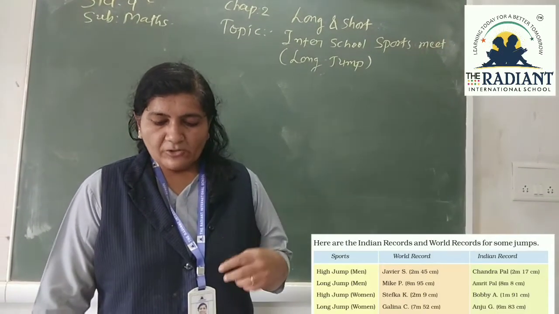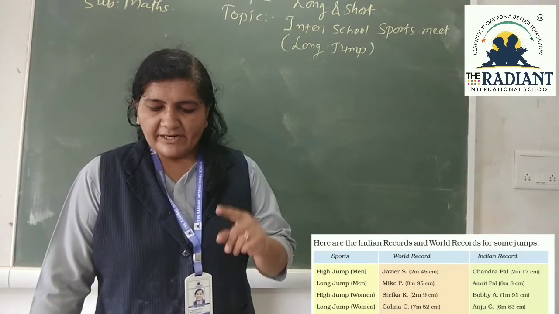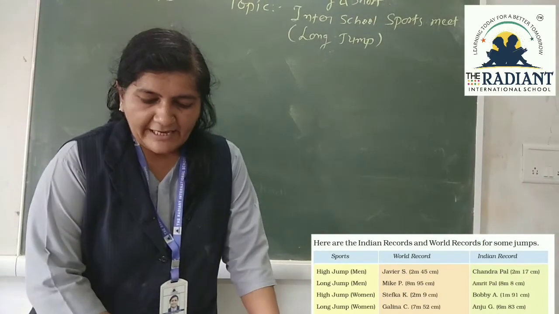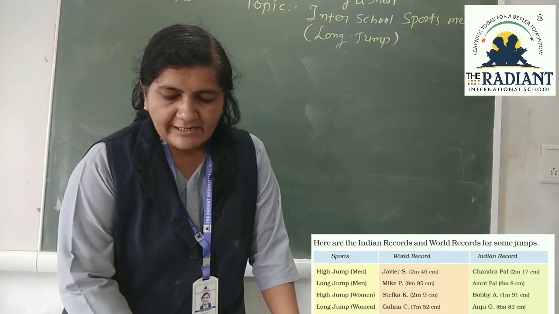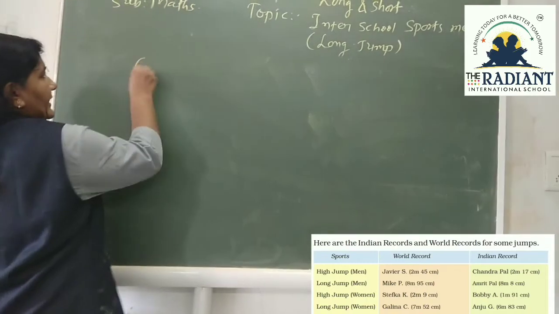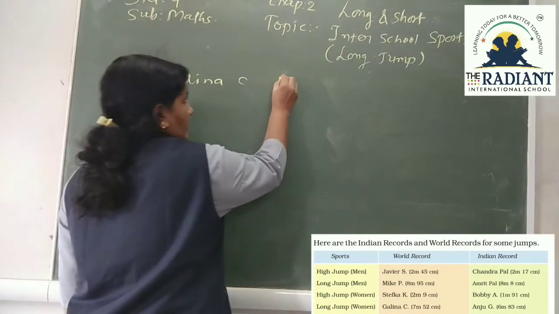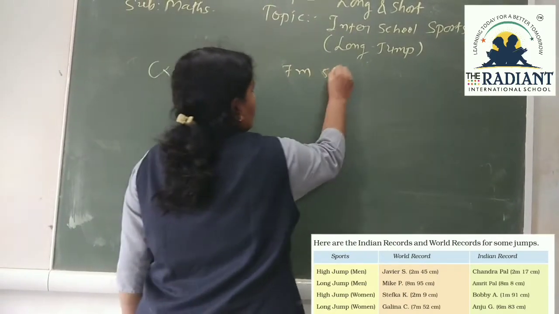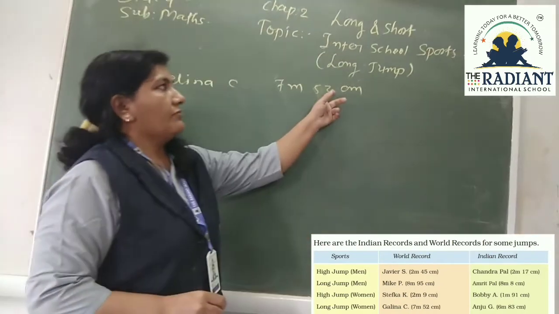Question 3: Galina's long jump is nearly. You have 3 options: 7 meters, 7.5 meters and 8 meters. Check in your table what Galina's long jump is. In the world record, Galina C is 7 meter 52 centimeter.